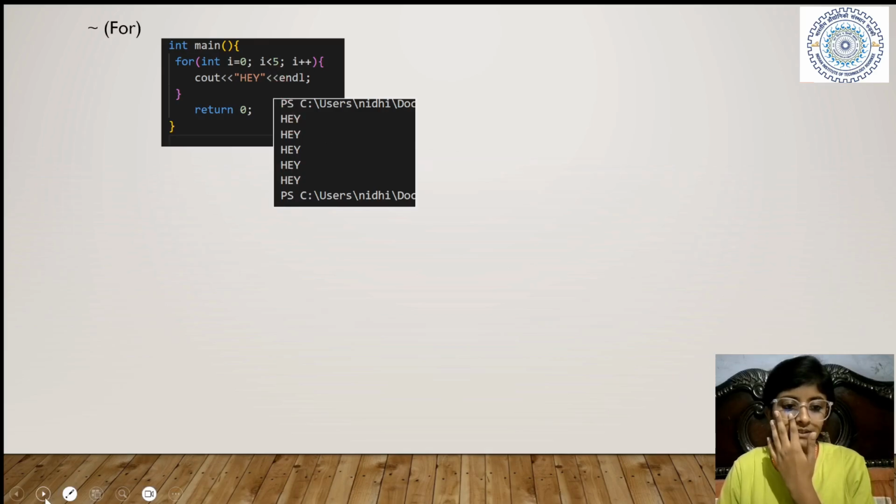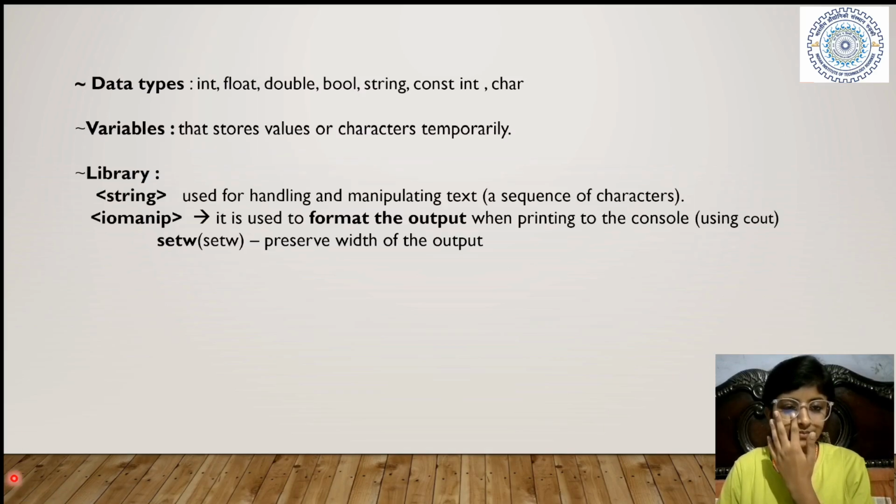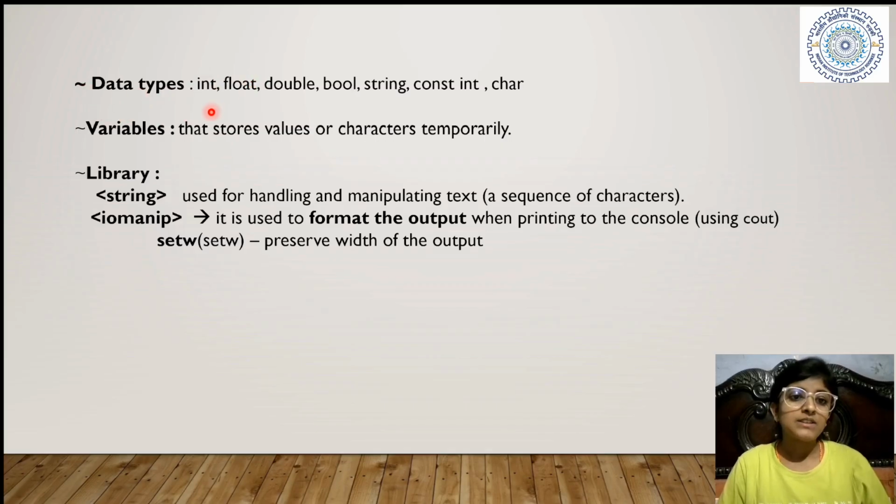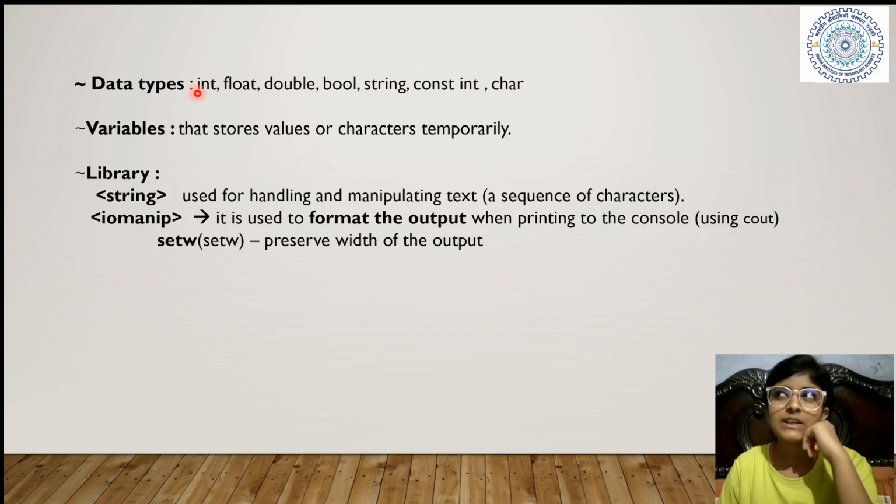Okay. So see, now the things are data types. I've told you there are many types of data. There are many data types: int, float, double, bool, string, constant, and char. Int can take only int values. Float can take decimal values.